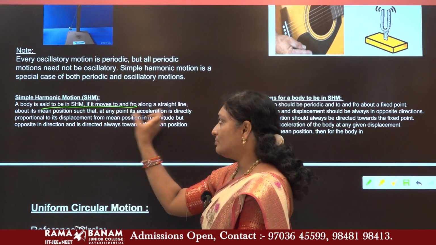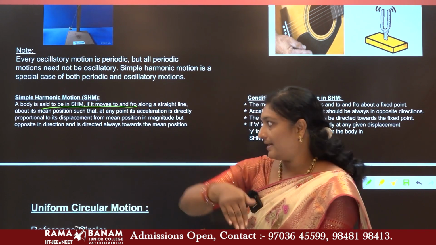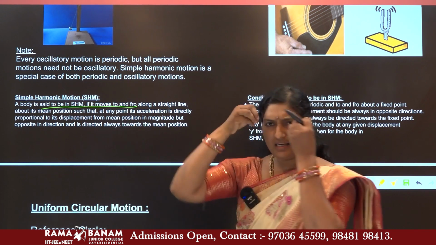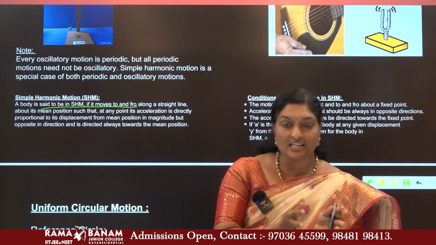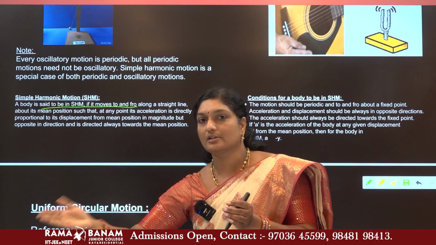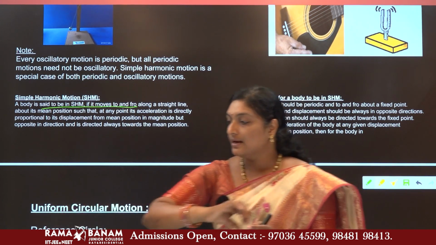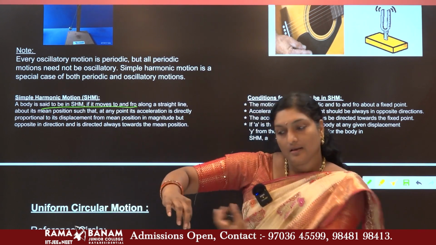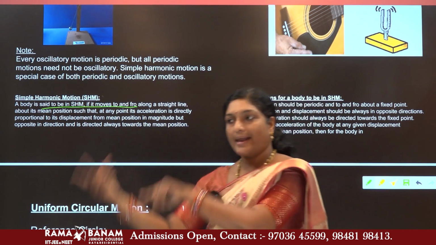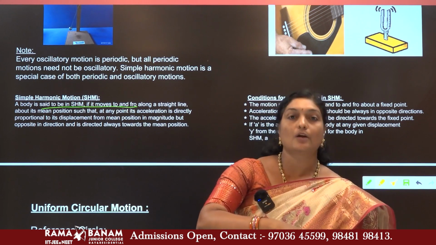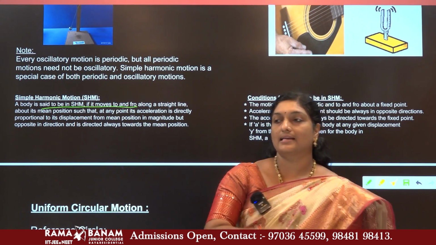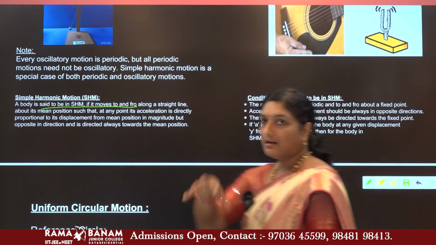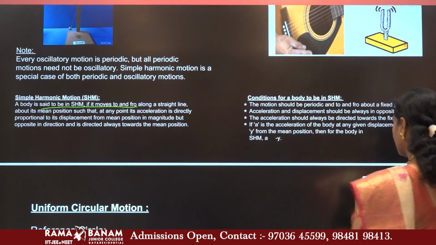A body should move to and fro along a straight line about its mean position such that at any point acceleration is directly proportional to the magnitude of displacement. That means if there is displacement on the other side, there is the same amount of acceleration in the opposite side. So the magnitude of the displacement must be equal to the magnitude of the acceleration, but they must act in opposite directions. That's all. So let us look at the conditions in detail.